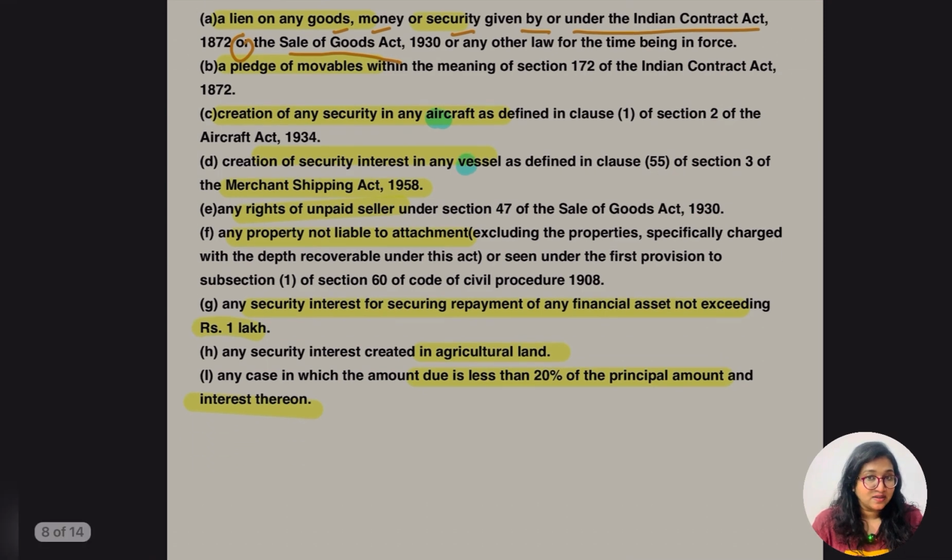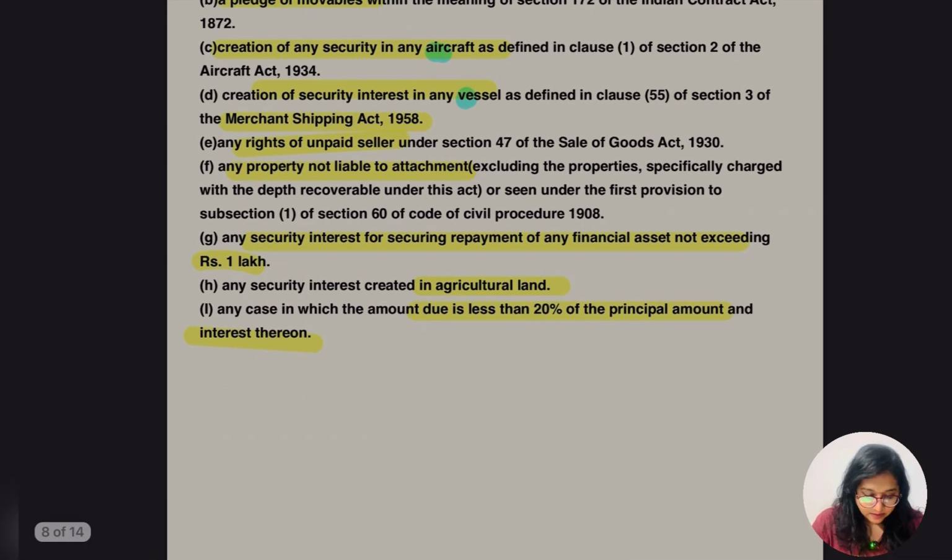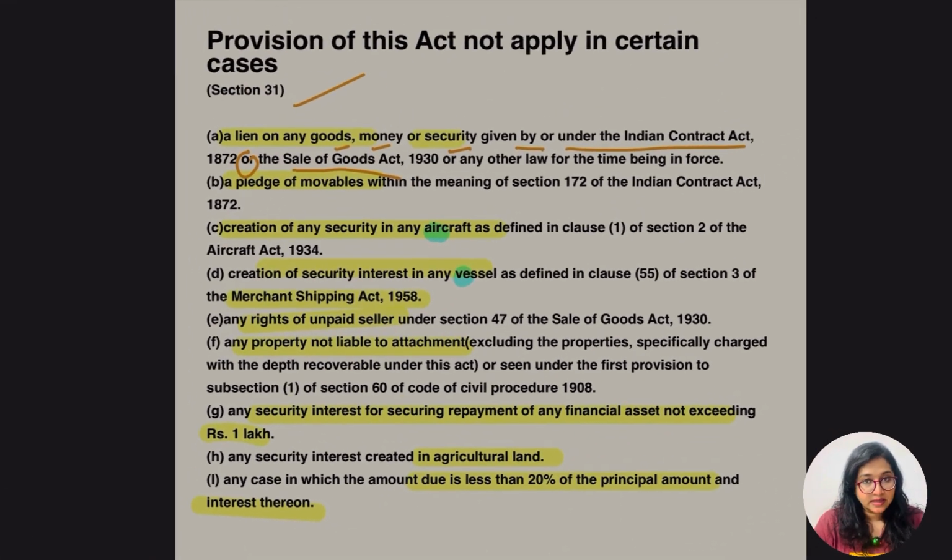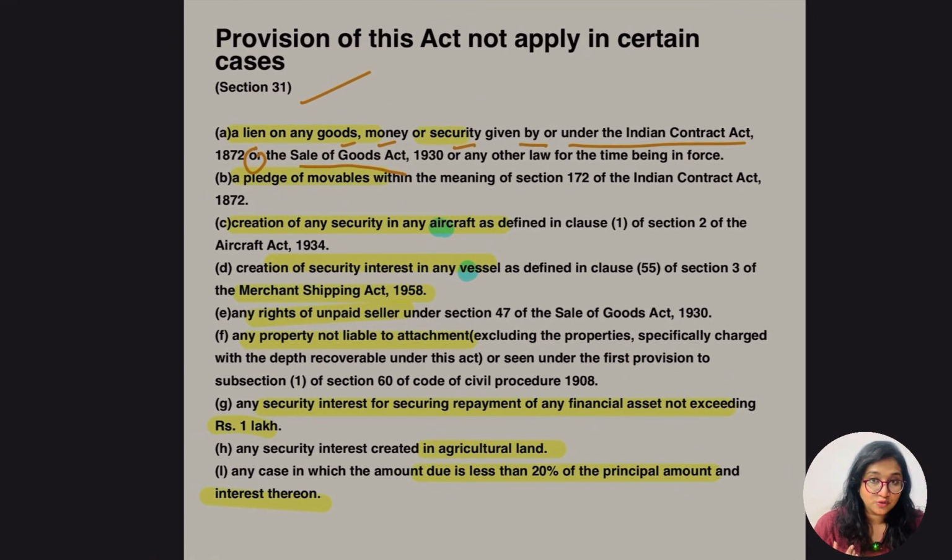Then any right related to an unpaid seller. And the property which is not liable to be attached. And then any security for the repayment of a financial asset not exceeding 1 lakh rupees. Then the agricultural land one and the 20% one, which we know. So these are the cases where this provision is not going to be applied.